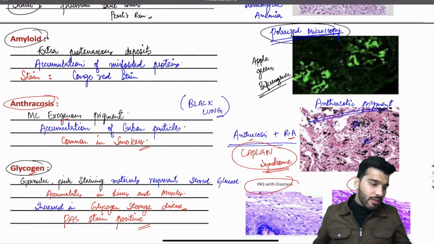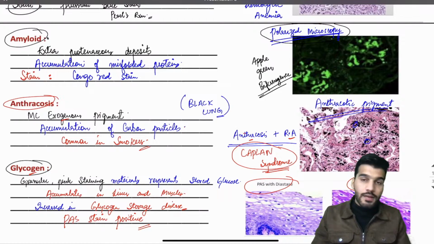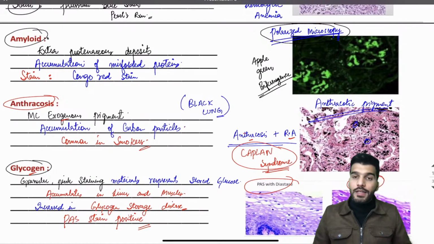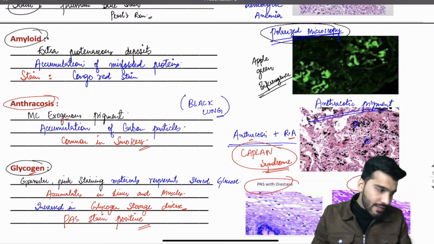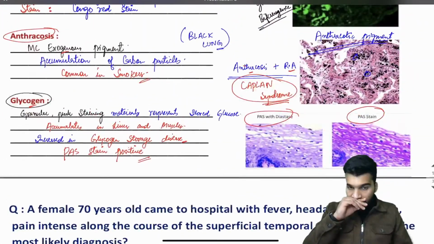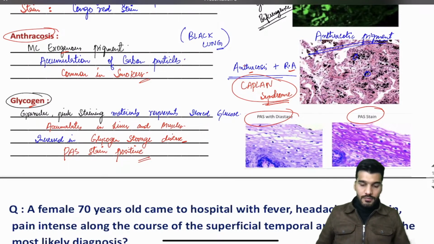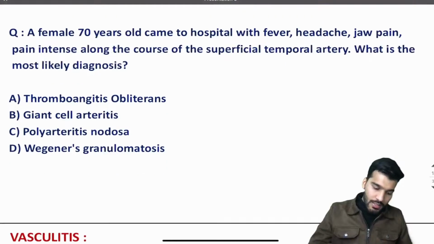Okay, P53 will be anaplastic. Okay, and which one will be with the follicular? That's going to be RAS, with follicular cancer. Okay, then we discussed necrosis. We've already revised that. Now let's move to the very important chapter, that's going to be your vasculitis, from where questions come. Okay, chalo.